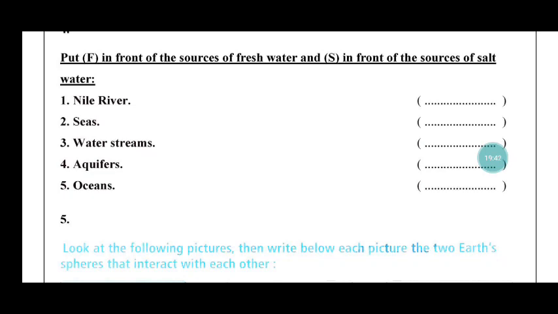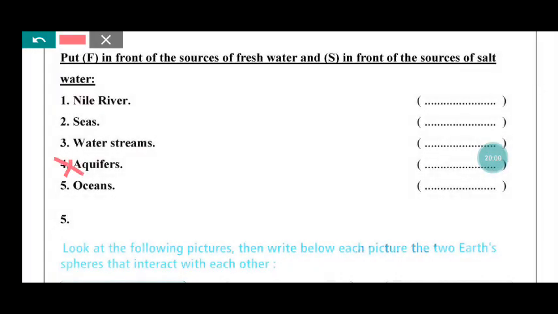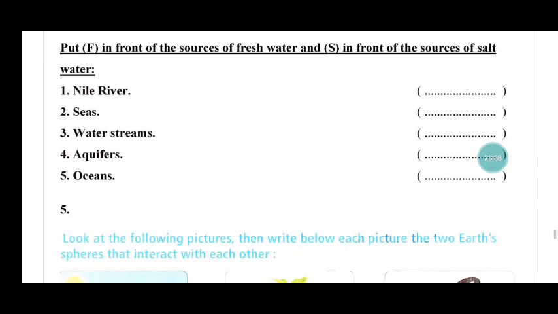Okay, let's start. Nile River, fresh water or salt water? Fresh water. Seas, salt water. Water streams, fresh water. Number four, okay, let's delete number 4. Number 5, oceans. Salt water. Okay.